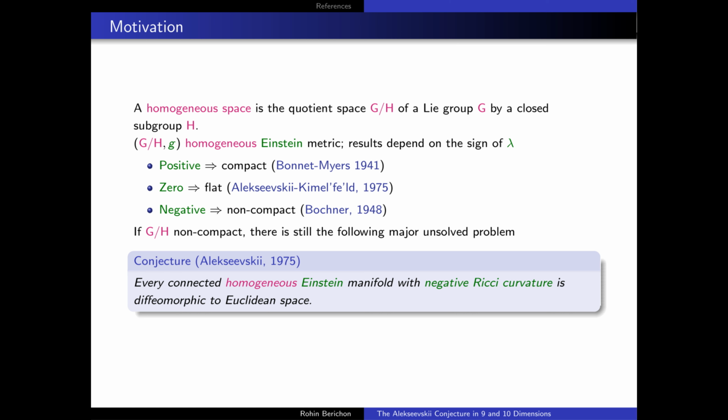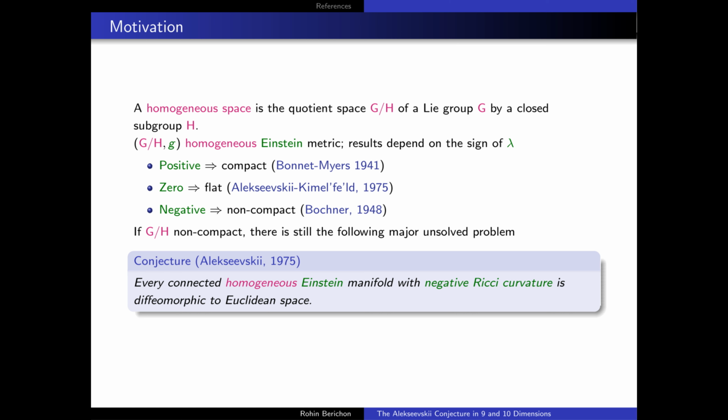Now, if the Einstein constant has positive sign, then we find that by the Bonnet-Myers theorem, our Riemannian manifold has to be compact. On the other hand, if our Riemannian manifold has zero curvature, i.e. our manifold is Ricci flat, then what this implies is, well, our manifold has to also be flat. Now, this is a result that was proven by Alekseevskii and Kimelfeld in 1975. Finally, in the case of a negative Ricci curvature, all that we've really been able to find so far is that our Riemannian manifold needs to be non-compact, and this was due to Bochner in 1948.